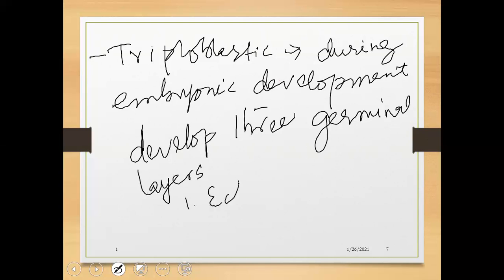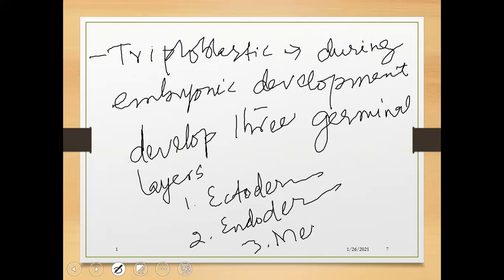One is ectoderm, the other is endoderm, the third is mesoderm. These are the three germinal layers that should be present in these organisms during embryological development. So the organisms of this group should possess ectoderm, endoderm, and mesoderm.